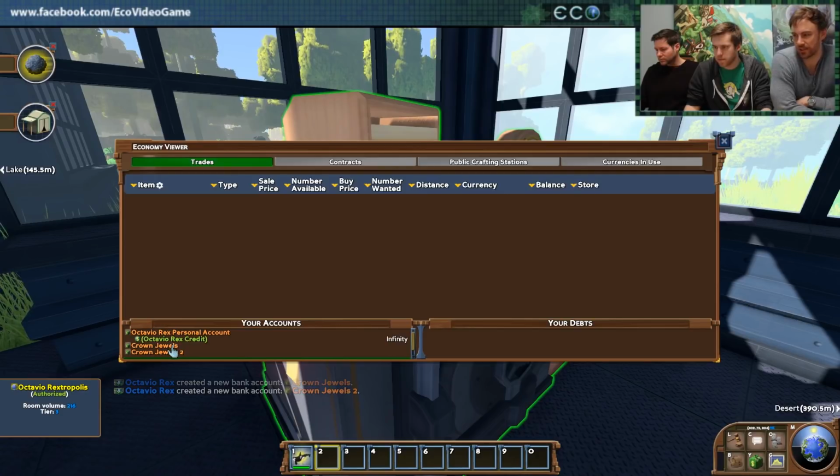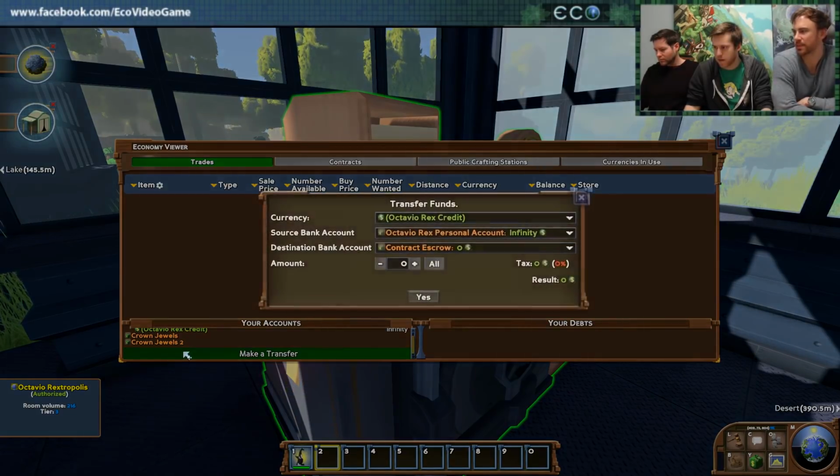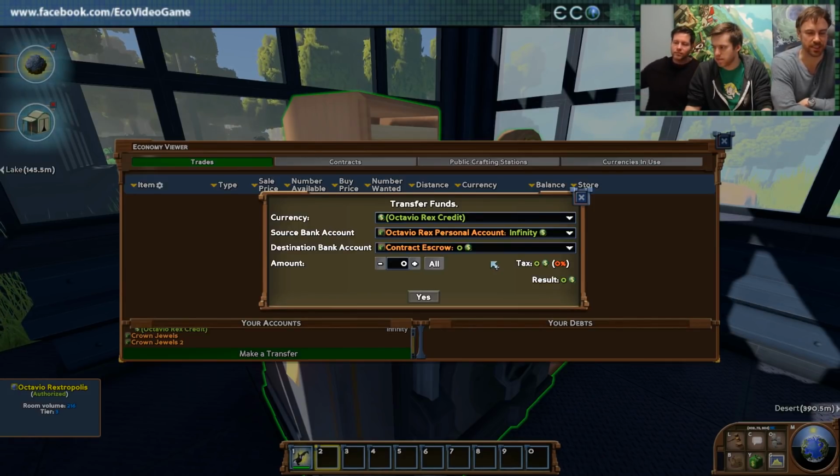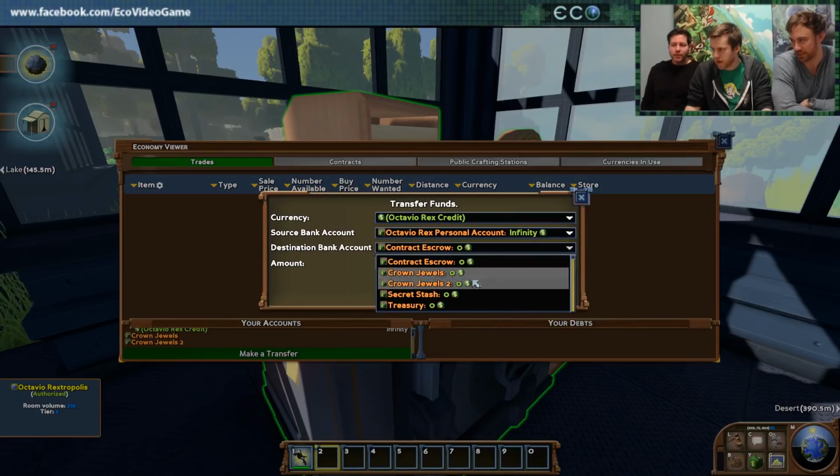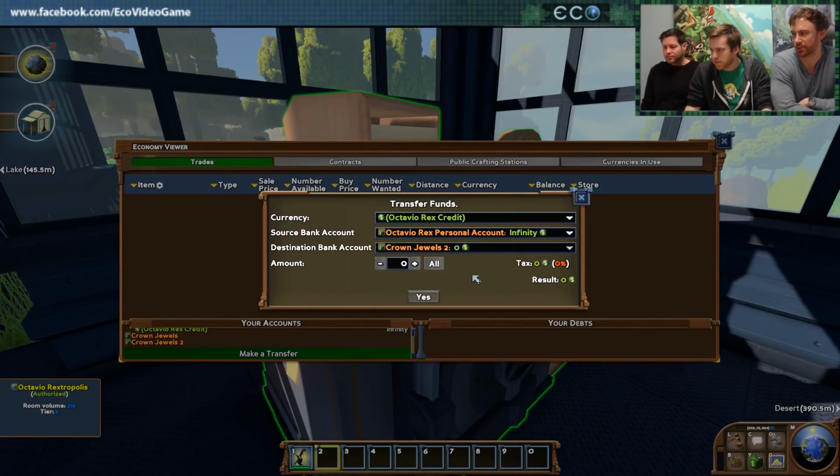So go ahead and open that transfer dialog. So previously you could do this with chat command, but now you have this nice pretty interface where you can choose source and target. So this really helps with specific features of the economy. So you can say transfer, choose a destination bank account, change it to something else, if you want to transfer between your 2 accounts. You can put any currency, so each bank account can hold as much currency as you want.